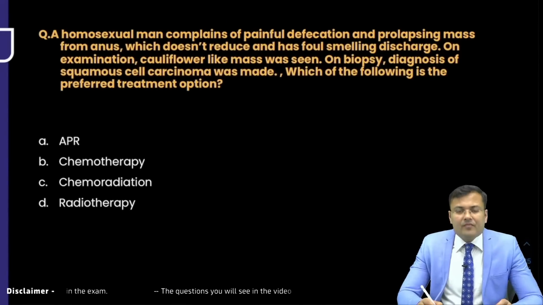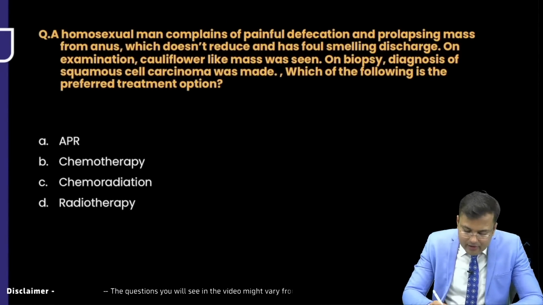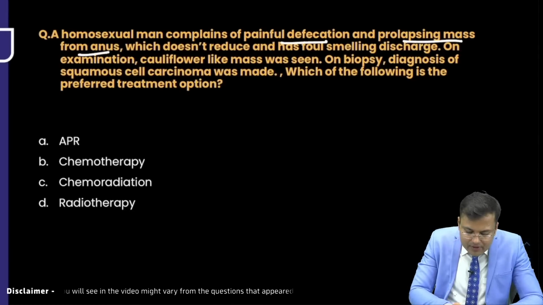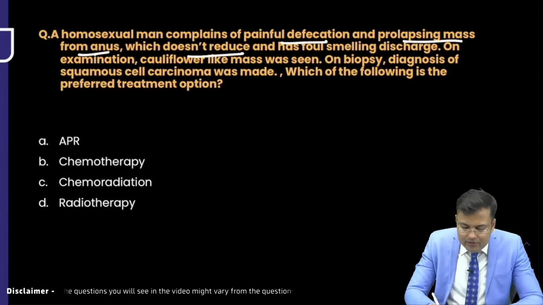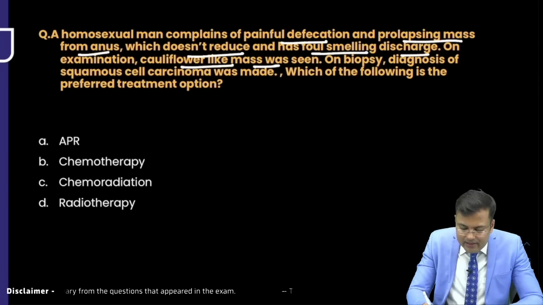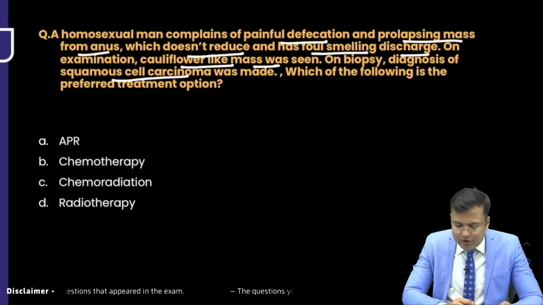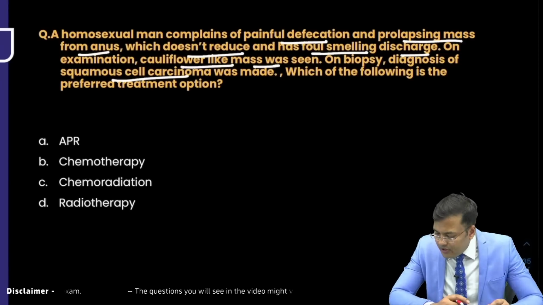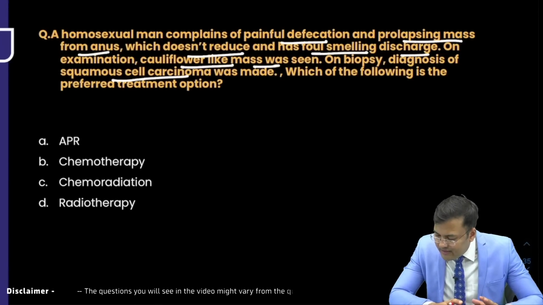Now next question. A homosexual man complains of painful defecation and prolapsing mass from anus. It doesn't reduce, has foul smelling discharge. On examination, cauliflower-like mass. Biopsy, squamous cell carcinoma. Which of the following is the preferred treatment option? Ashok, tell me, was this the exact language of the question, or do you want to do some kind of modification?